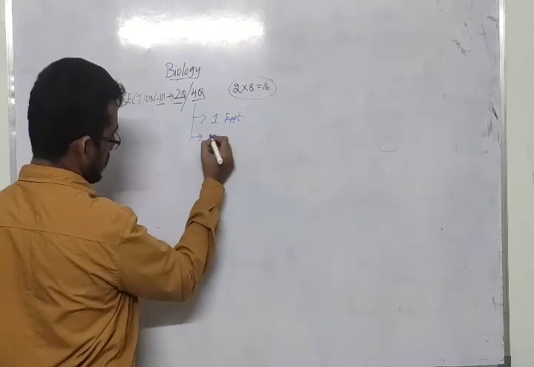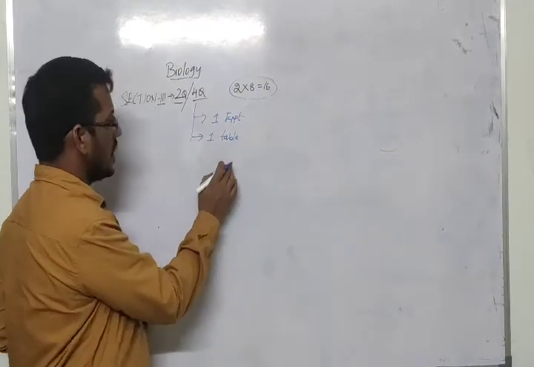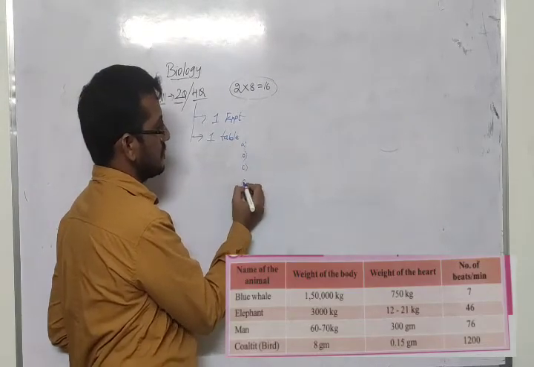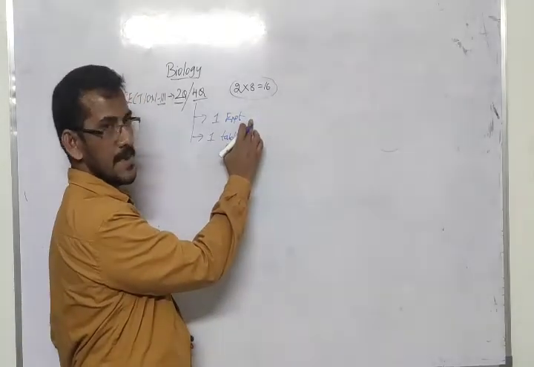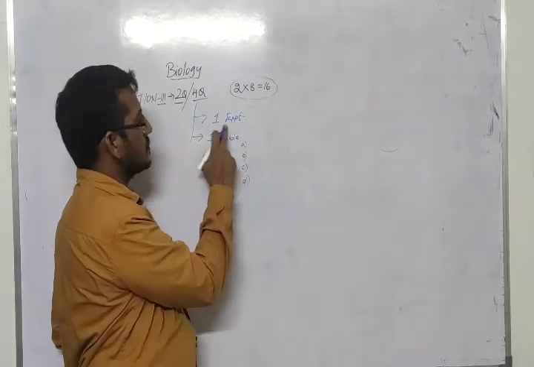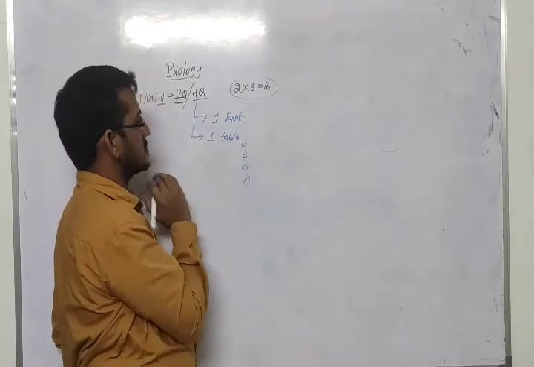And one more question, they are going to give you a table with full information, and from this table they'll ask you 4 questions: A, B, C, D.